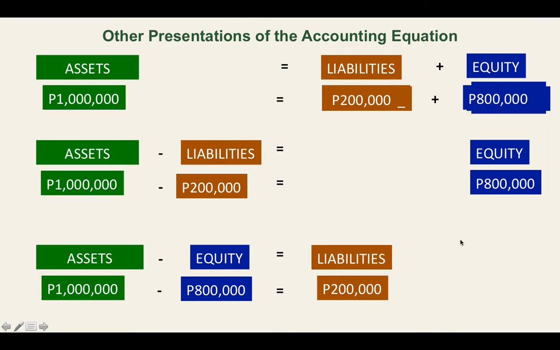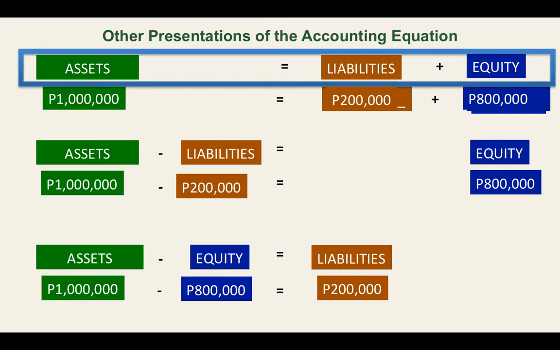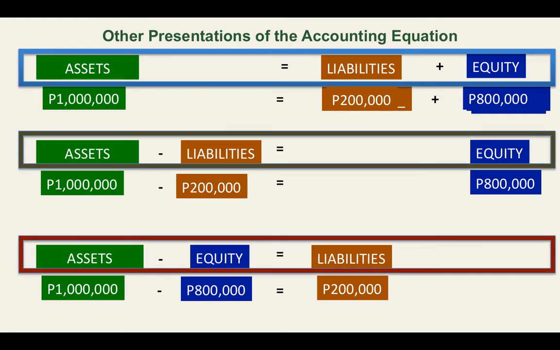So in this illustration, class, there are three presentations of the accounting equation. The original one, which is assets equals liabilities plus equity. And these two: assets minus liabilities equals equity, and assets minus equity equals liabilities. You can interchange them. Equity is equal to assets minus liabilities, or liabilities is equal to assets minus equity. Okay, class, these three presentations are all correct.